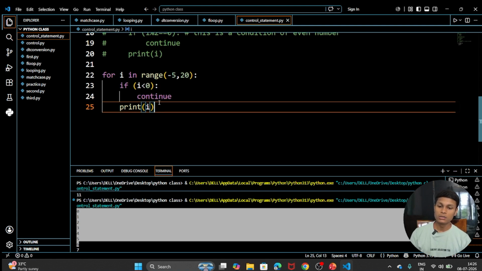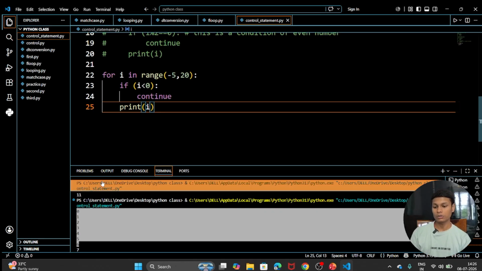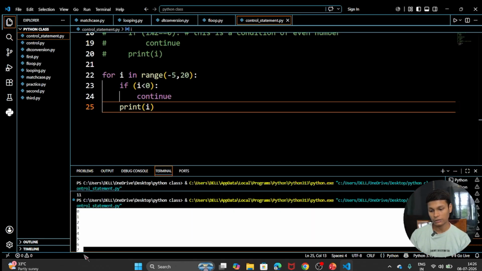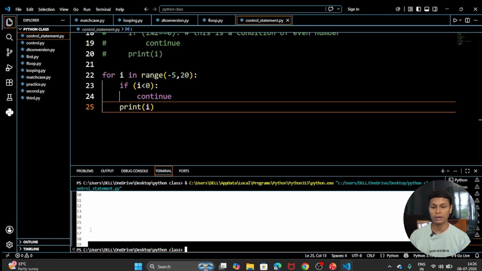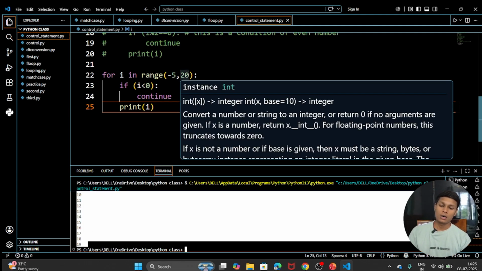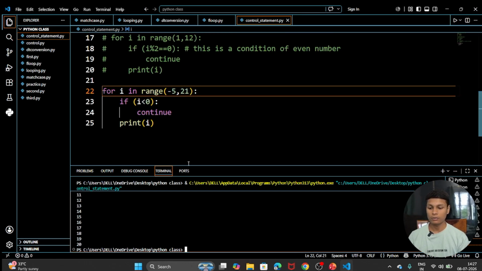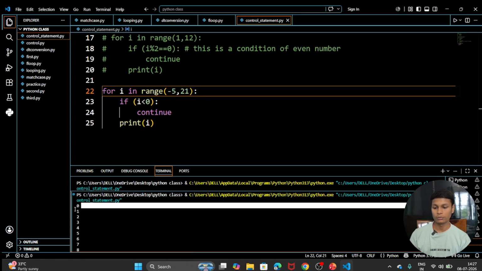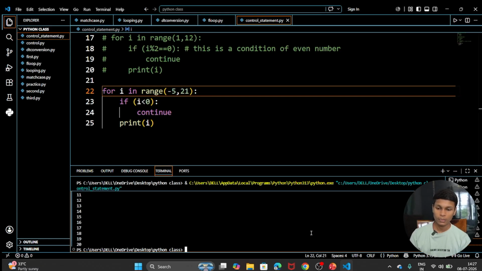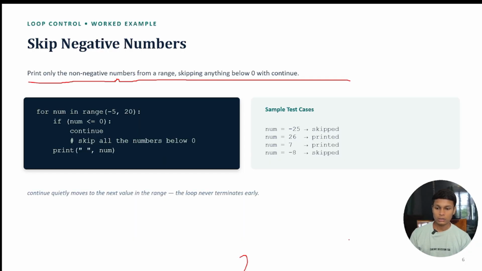And after that everything was greater than or equal to 0. So that's why everything will be printed till 19, because it goes to n minus 1. So if you want it till 20, you have to write 21 here. So you are getting 20 here, starting with 0. So this is all about the skip statement, or you can say the continue statement.